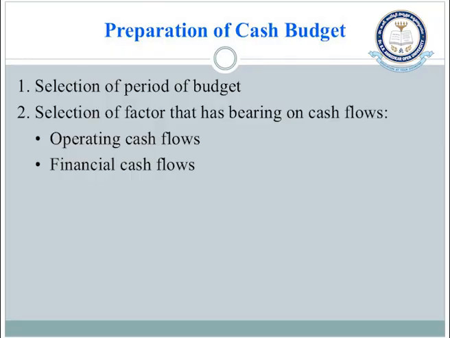The first one is selection of the period of budget. So what is the time, how much time, what is the period for which you want to prepare the budget? Is it 3 months or 6 months, or is it 2 months? What is the selection period? So what is the period for which we want to prepare the budget? That should be clear.